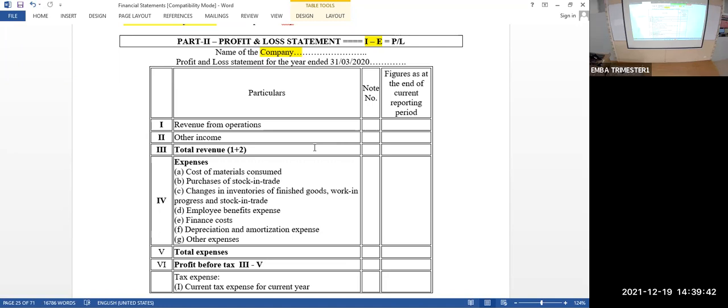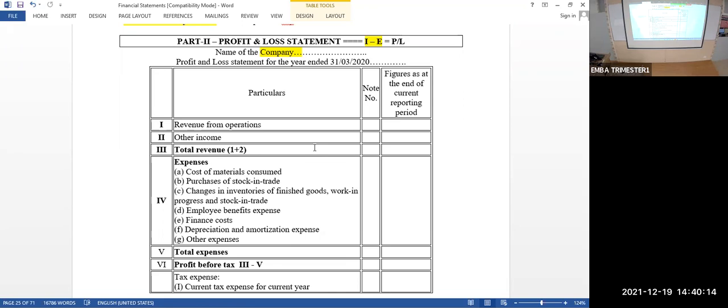Look at this. The first 2 are income. The total of that is total income. Then all are expenses. Fourth number is expenses, and then we are taking a total of expenses. Fifth Roman letter represents the total expenses. From Roman letter 3 value, we are subtracting the Roman letter 5 value. That is profit. It looks very simple, but actually we have to know what items are to be recorded in revenue from operations and what items are to be recorded in other income.